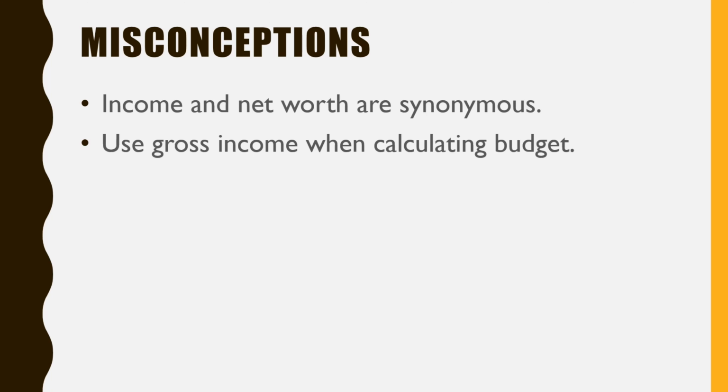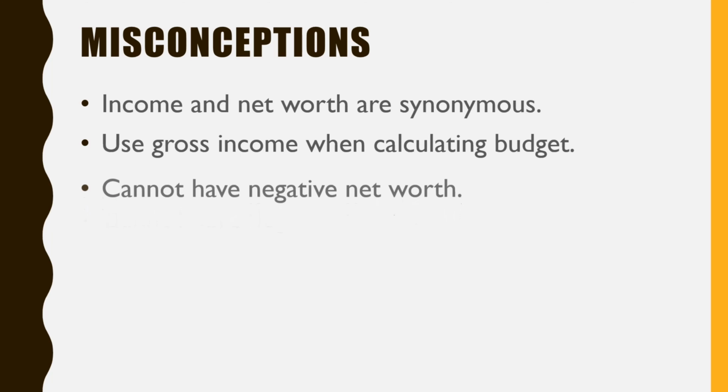For example, if a person, and I think we talked about it in our previous video, they made $290,000. That was their household income. When they do their budget, they're not going to use their gross income. They're going to use their take-home pay and or their after-tax pay when doing their budget.